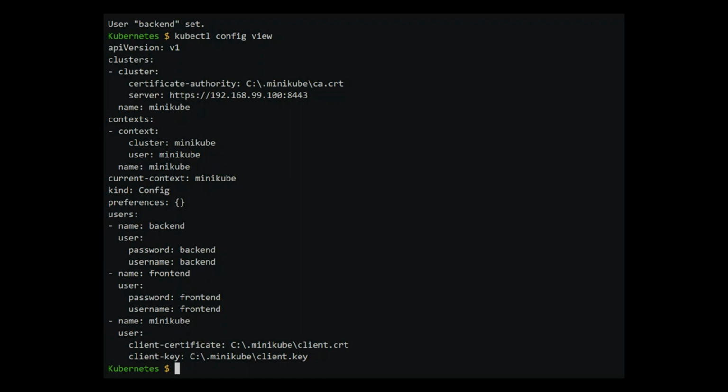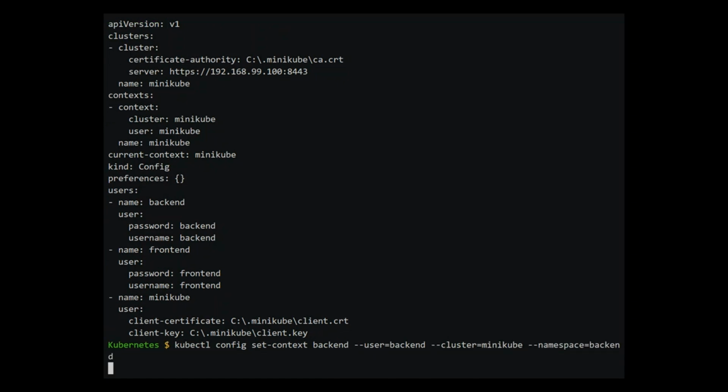Now that the users have been added, we need to figure out how to configure kubectl so that it fires command as a particular user. Kubectl has a concept of a context. The default context is called Minikube and it uses the Minikube user to log in. Let's set context for the frontend and the backend user so that we can run kubectl as that user. To add context for the backend user, type in kubectl config set context backend user equals backend cluster equals minikube namespace equals backend. We added the namespace since the default namespace for this user would be a namespace with the name backend.